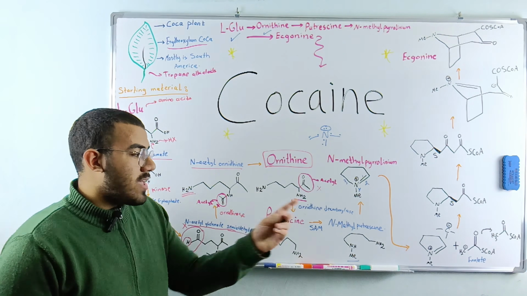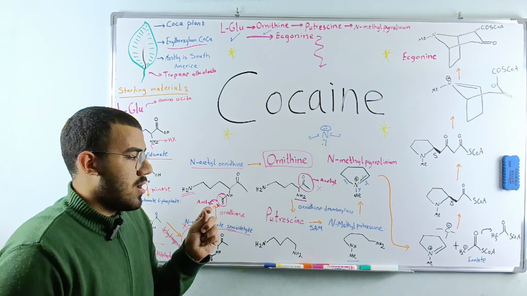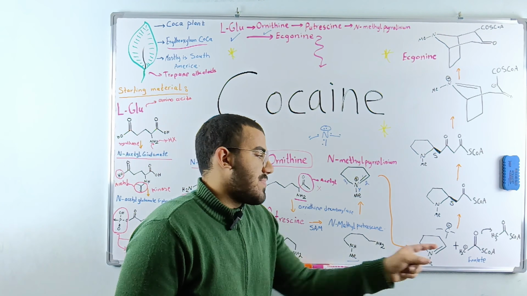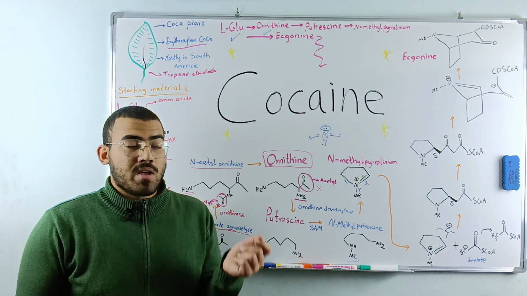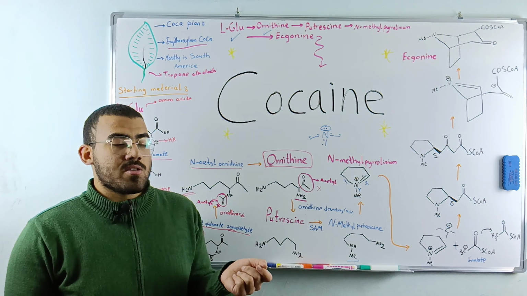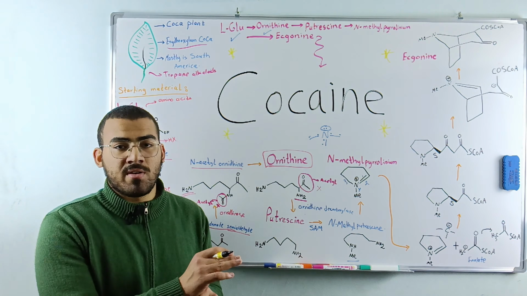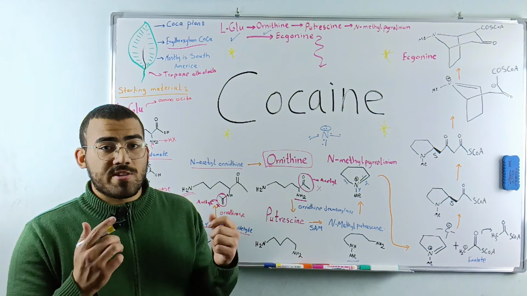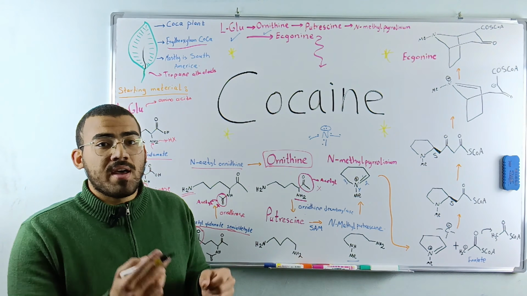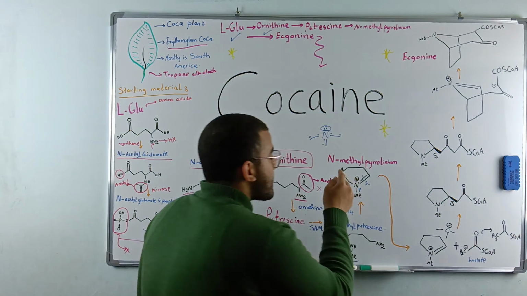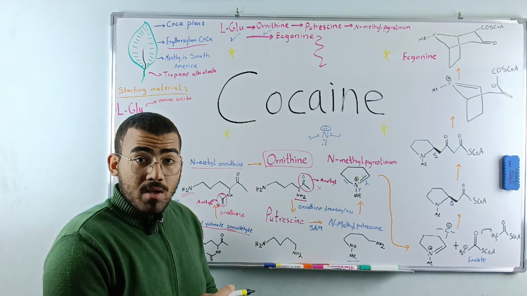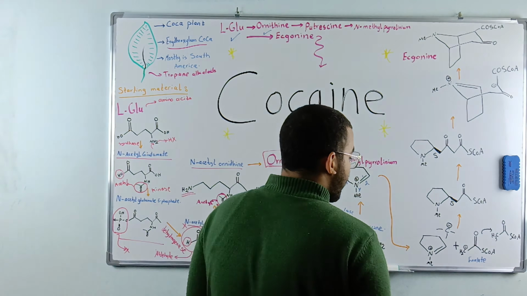So this enolate form of the acetyl-CoA that has this negative charge on the carbon is actually a strong nucleophile. Nucleophile means that it's something that loves positive because it's electron rich. It's something that has lots of electrons on it. It loves something positive. What is positive in here? It's the N-Methylpyrrolinium Cation. Bingo! They're going to get attached to it very easily.